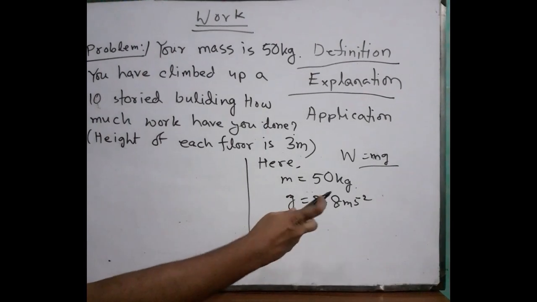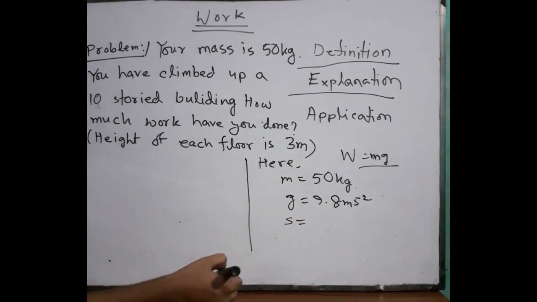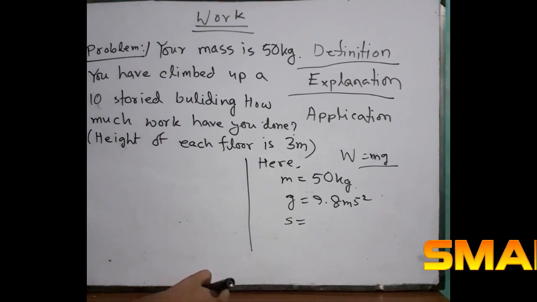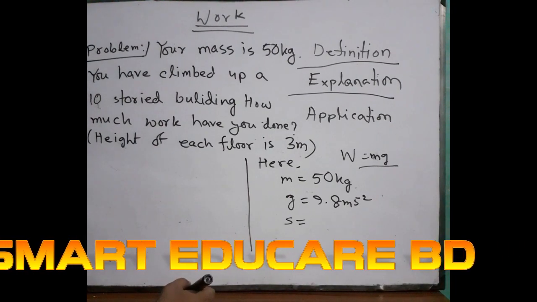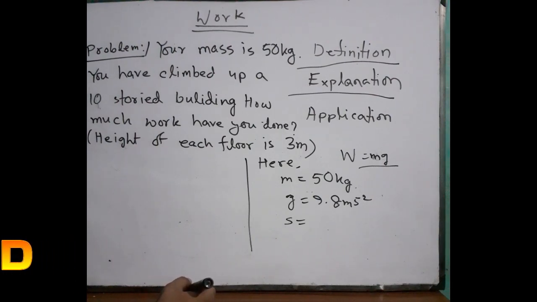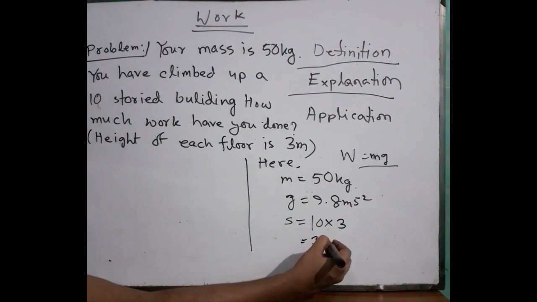Then the displacement. S is the displacement. I have already discussed it and we have already read it in your book, in the motion and force chapter. So in the S, just think about it. There is a 10-story building and each floor is 3 meters. So we have to multiply those for calculating real height, right? One floor height is 3 meter, then 10 floor height equals 10 into 3. That means the total displacement equals 10 into 3, that means 30 meter.